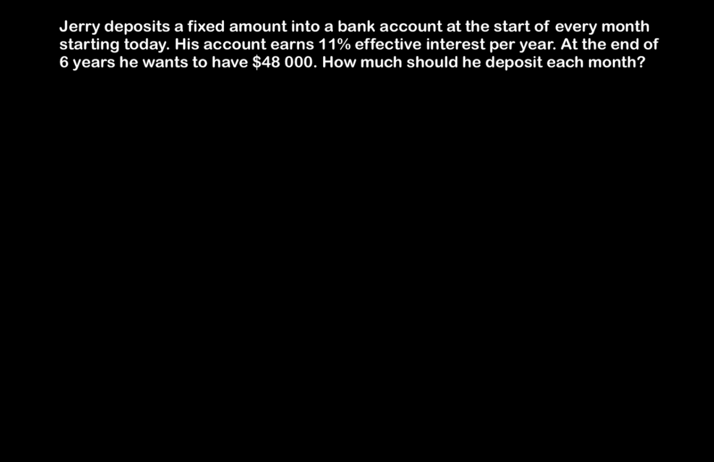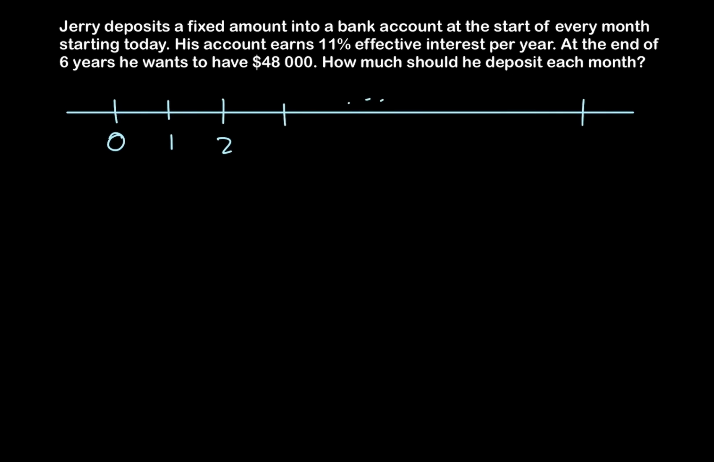Okay, so it's always best to draw a timeline. Now, our annuity has a term of 6 years, but our payments are made every month. So that's the same thing as our annuity having a term of 72 months. So our cash flows occur all the way up to the end of the term, and these payments are made at the start of every month.